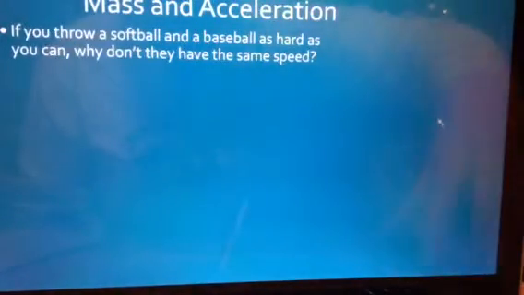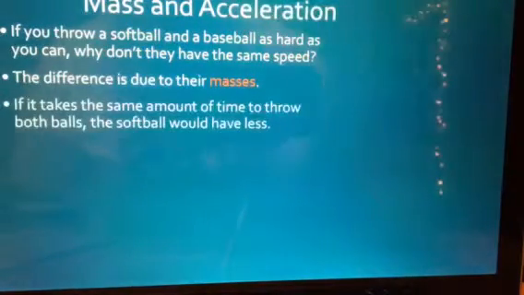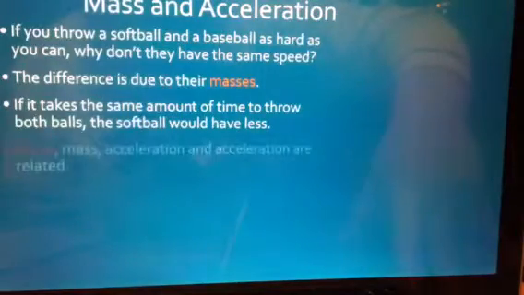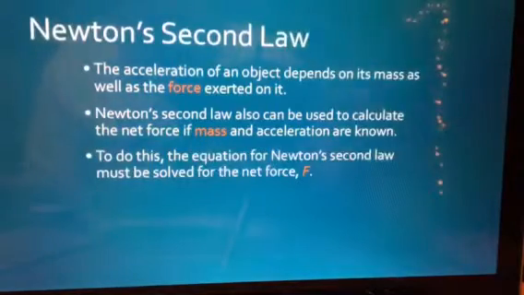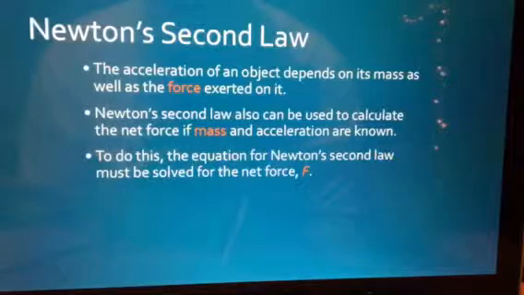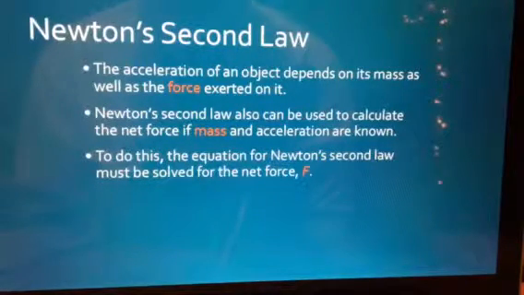And so the reason we're going to have different speeds is due to their mass. If it has a greater mass, such as the softball, you're going to throw with a different force, and therefore it's going to have a different acceleration rate based on that. And so in Newton's second law, the acceleration depends not only on the mass, but also on the force exerted on it. And so that's why we have to use mass and acceleration to calculate the force of that object.